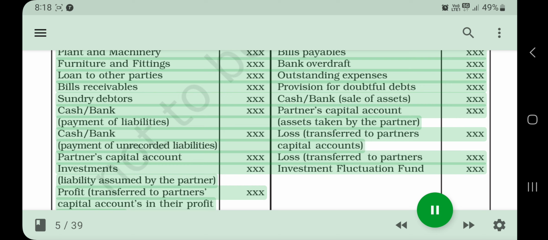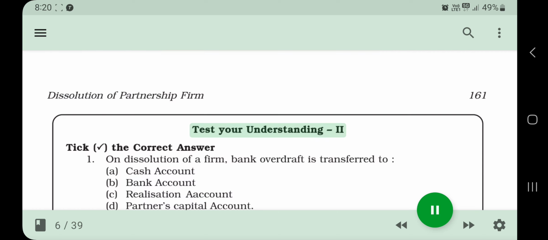Intangible assets X, bank loan mortgage X, land and building X, sundry creditors X, plant and machinery X, bills payable X, furniture and fittings X, bank overdraft X, loan to other parties X, outstanding expenses X, bills receivable X, provision for doubtful debts X, sundry debtors X, cash/bank, sale of assets X, cash/bank X, partners' capital account X, payment of liabilities, assets taken by the partner, cash/bank X, loss transferred to partners' capital accounts X, payment of unrecorded liabilities, partners' capital account X, investments X, investment fluctuation fund X, liability assumed by the partner, profit transferred to partners' capital accounts in their profit-sharing ratio.